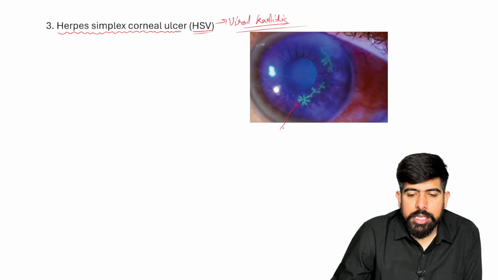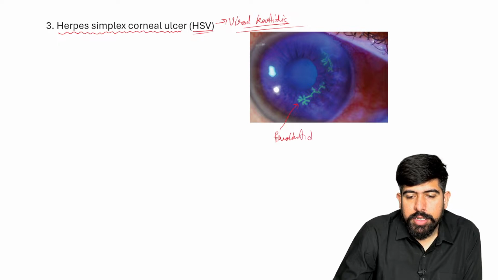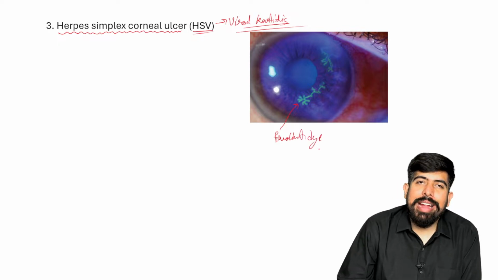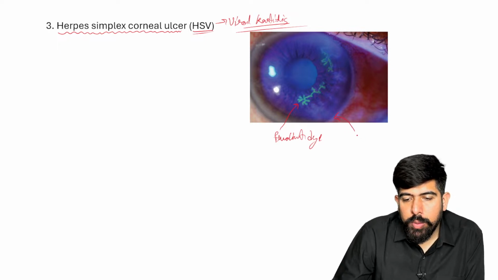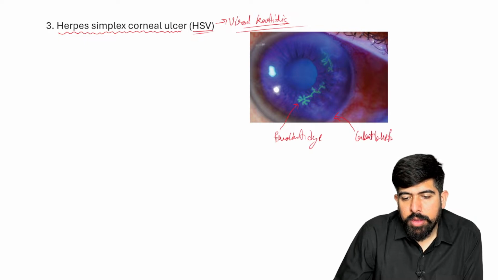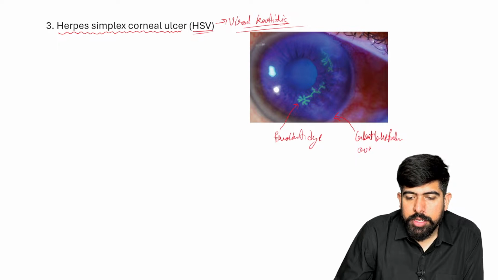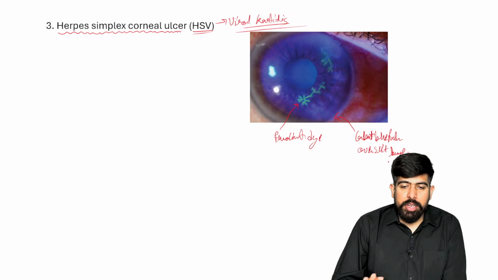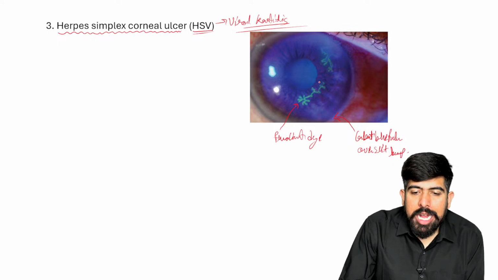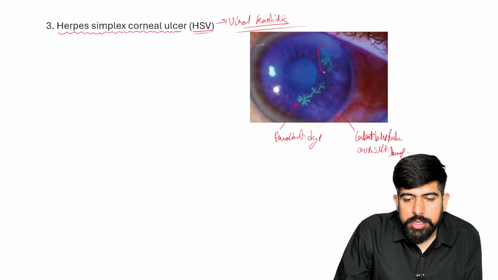use fluorescent dye. We have to give the eye drop of the fluorescent dye, and after giving this fluorescent dye, we are going to put the cobalt blue filter over the slit lamp, and after it, I will see there is some ulcer.